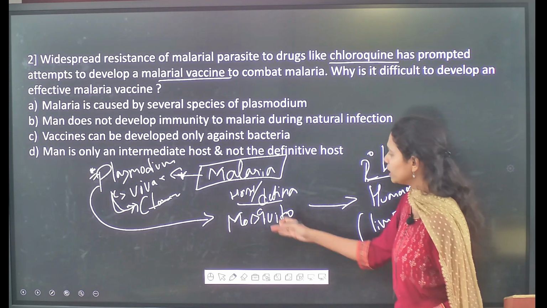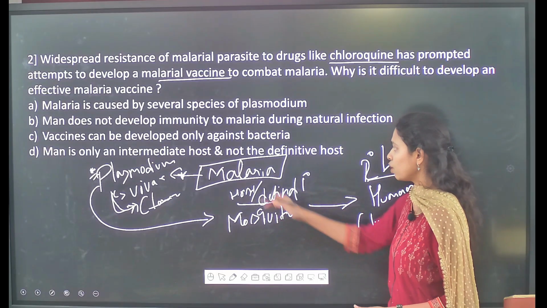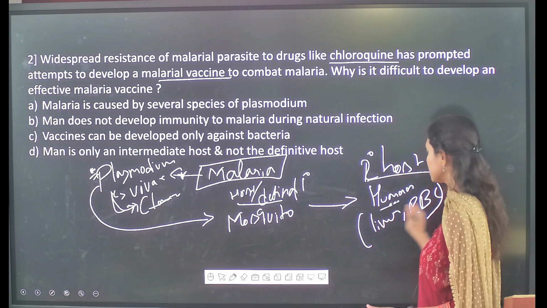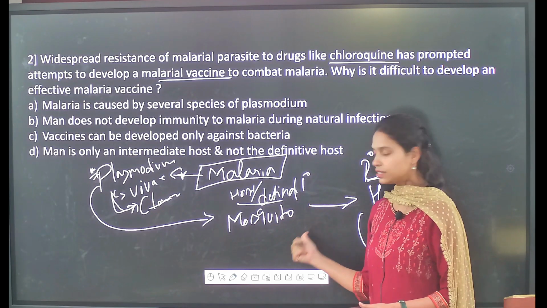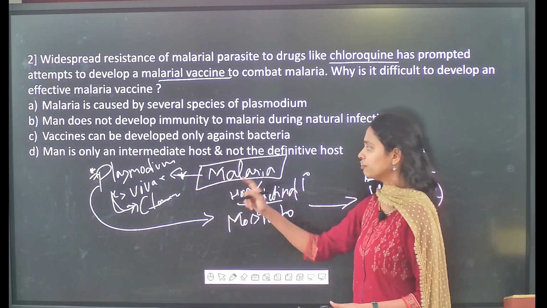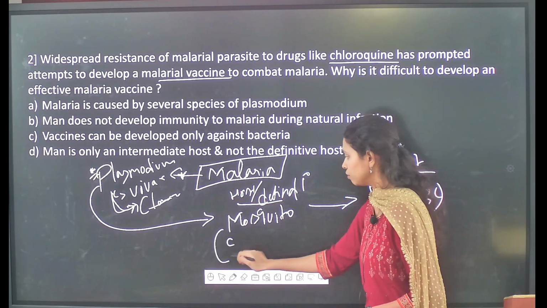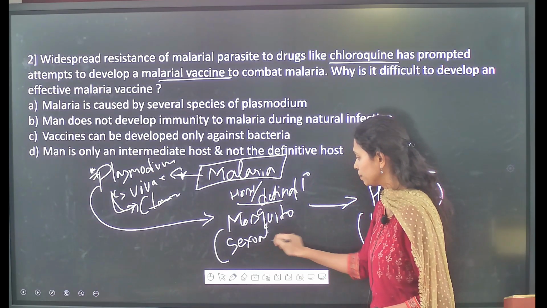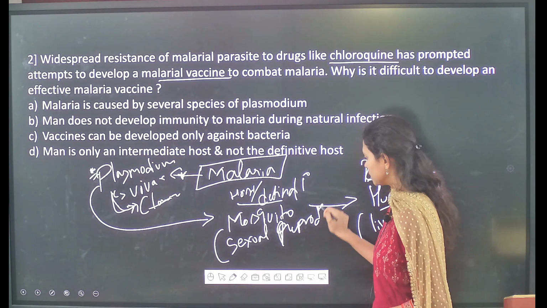And why are we calling the mosquito the definitive and primary host and the humans the secondary host? Because for its reproduction, Plasmodium undergoes sexual reproduction in the mosquito.